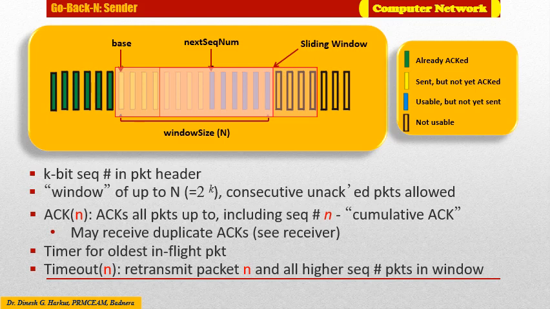And on a timeout event, the sender retransmits all the packets in the window having sequence number greater than the one which was already acknowledged. To have a better insight, we will first explore the FSM of this Go-Back-N protocol and the animated illustration which will help us to clear the working of this protocol.